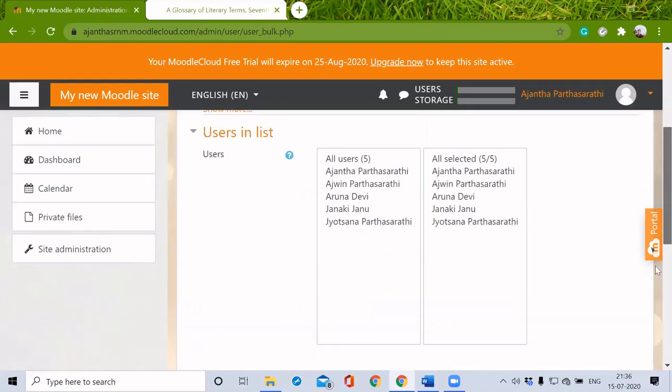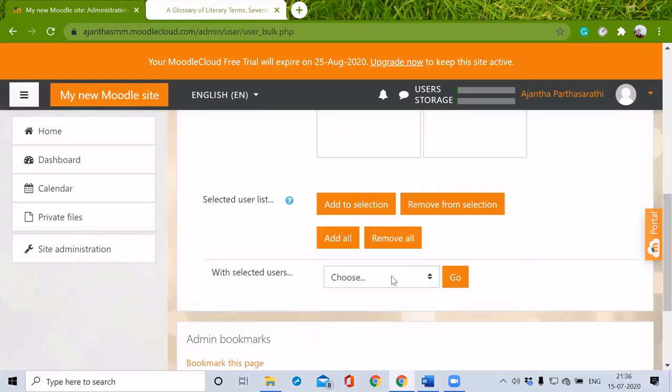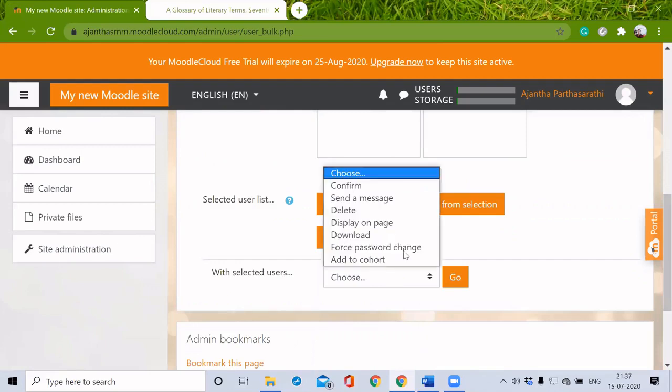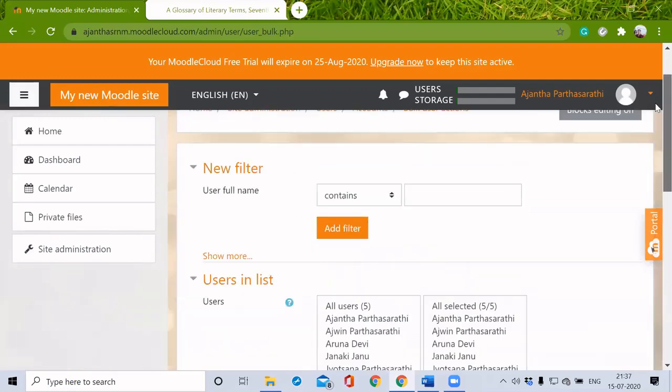So all have been selected. So with the selected users, I can ask them to change their password, I can add them to a cohort, or I can download their details. Otherwise, I can delete them, or I can send a message and I'm just confirming their participation in the course. This way I can use the bulk user action.